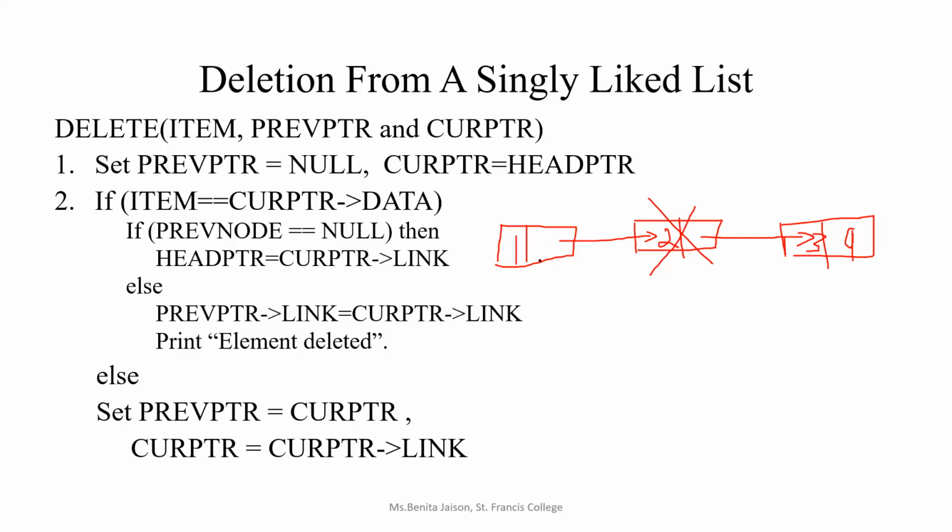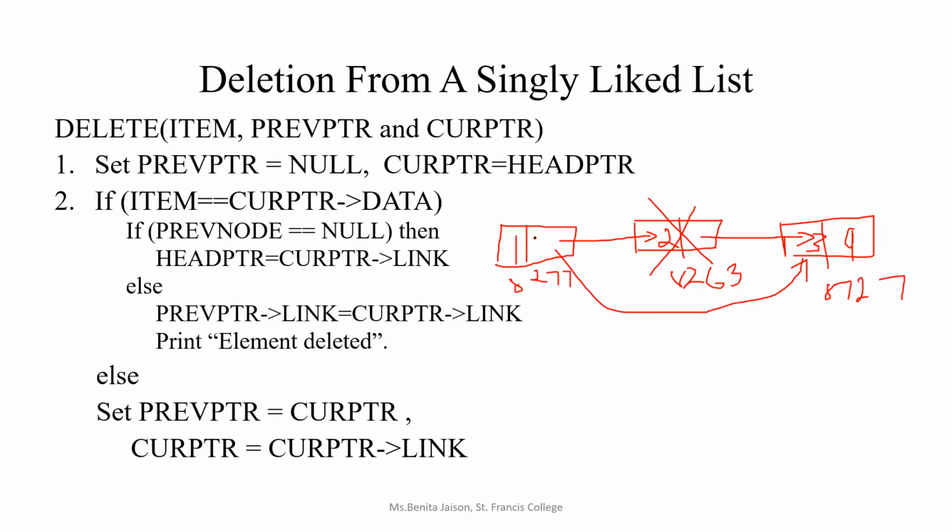Node 1 had the address of the second node in the link part. So if I delete node 2, what I should update here is a connection from the first node to the third node. How to connect? So this is the address. Suppose it is 8727. Here it was 8263, and here it was 8277. This was the address.